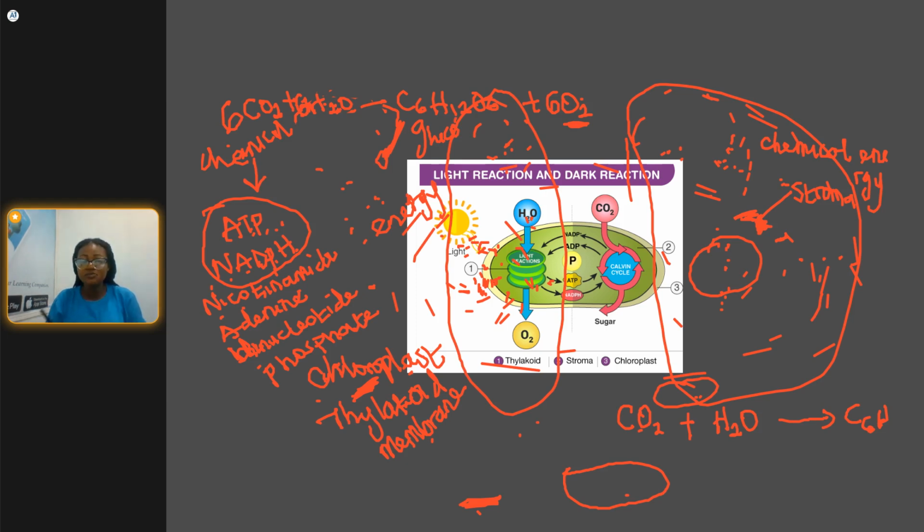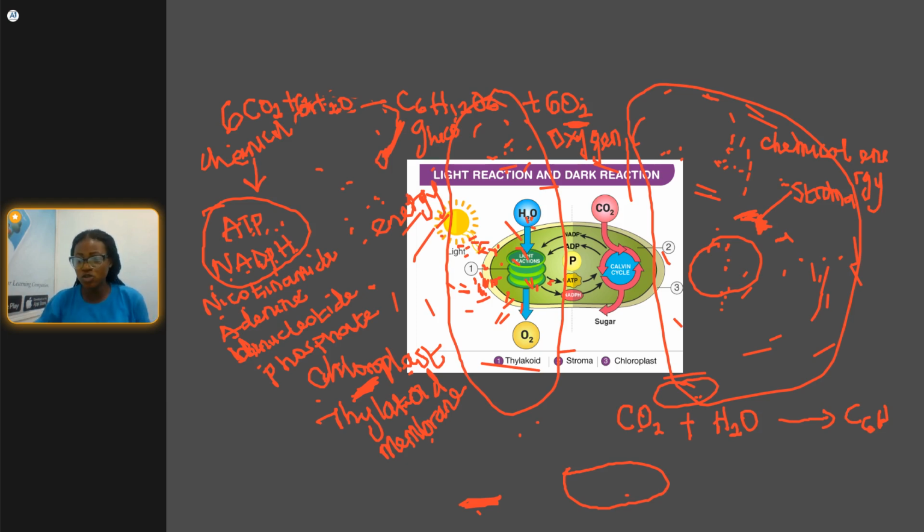Don't forget, I said the carbon dioxide and water work together, they come together to produce glucose during photosynthesis. So glucose and oxygen are produced during photosynthesis. Take note of that. I hope we understand. I hope we are getting it. Okay, so that is what we call photosynthesis. So this is just to tell you that the plants manufacture their own food by themselves. All right, they don't depend on any other organisms. They manufacture their food by themselves.